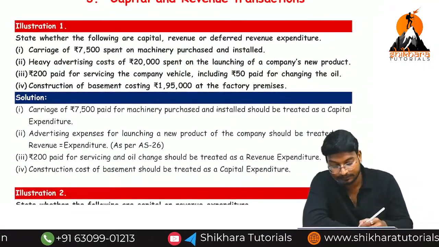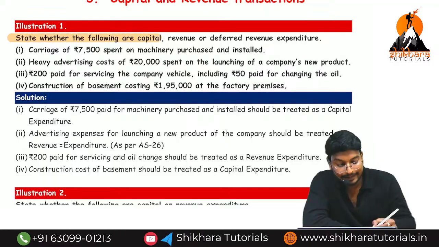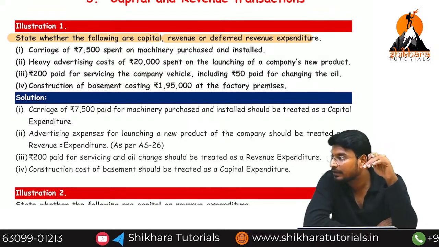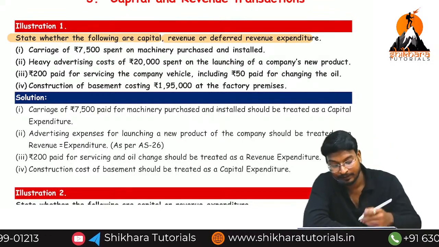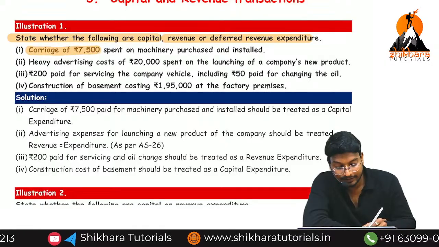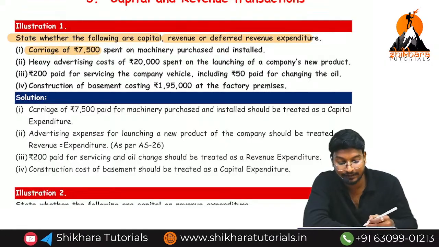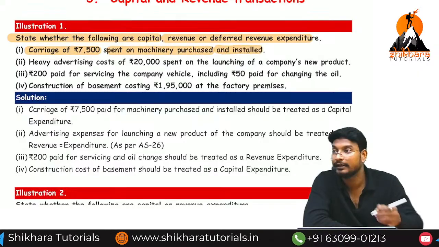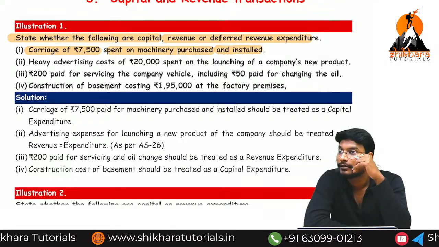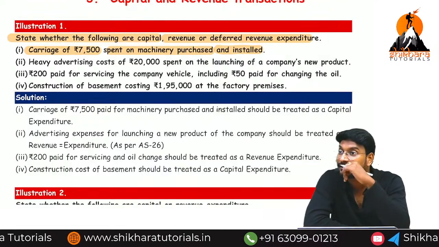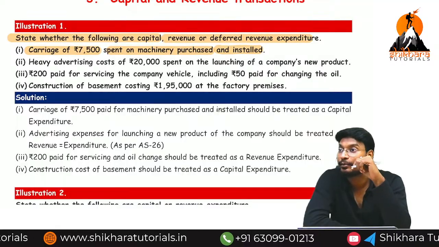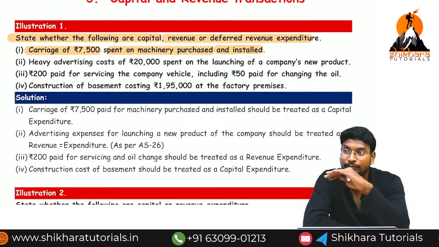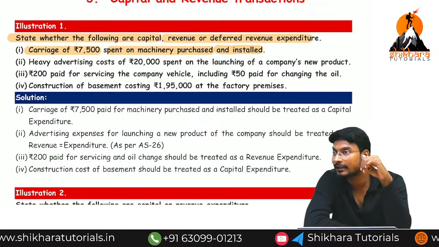See the first one. State whether the following are capital, revenue or deferred revenue expenses. We need to identify which one is capital, which one is deferred revenue or revenue. Carriage of rupees 7,500 spent on a machinery purchase and installation. By which point are you going to call it capital expenses? First point or second point? Second point. Expenditure incurred to bring the asset into the present location or condition.